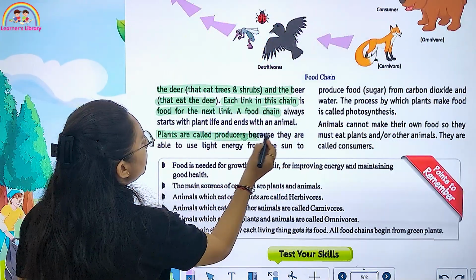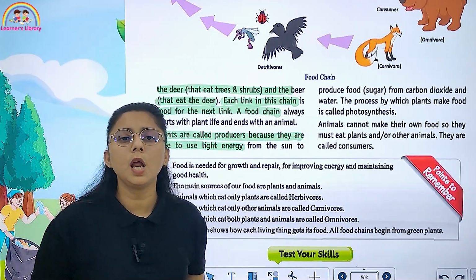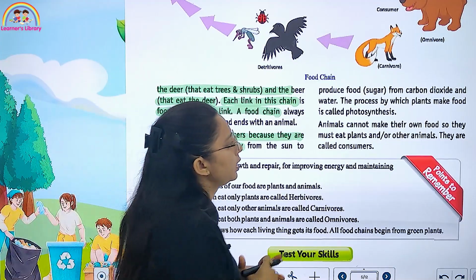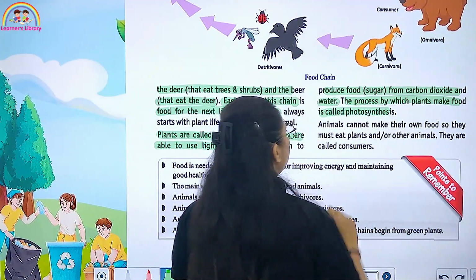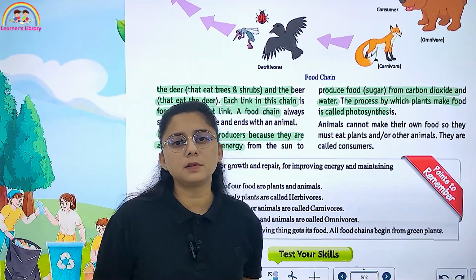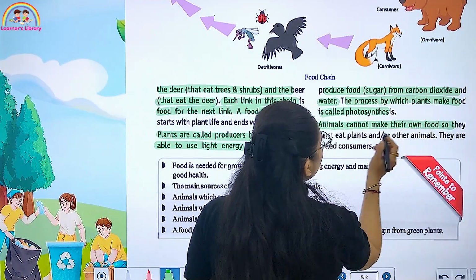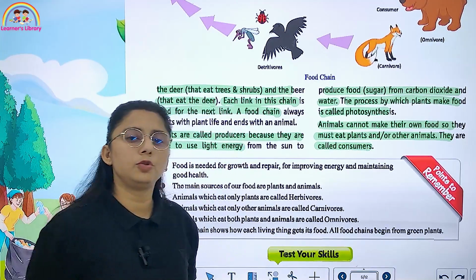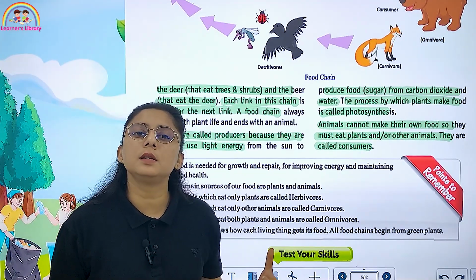Now plants are called producers because they are able to use light energy. Why are plants called producers? Because they are able to use light energy from the sun to produce food from carbon dioxide and water. The process by which plants make food is called photosynthesis. Animals cannot make their own food, so they must eat plants or other animals, and they are called consumers. Plants are known as producers, and animals are known as consumers.